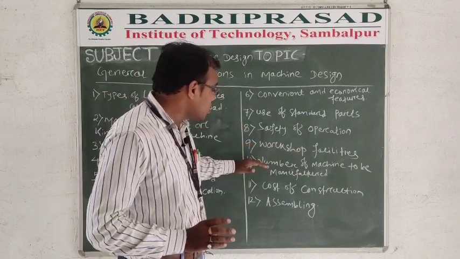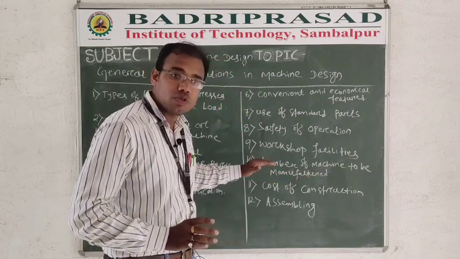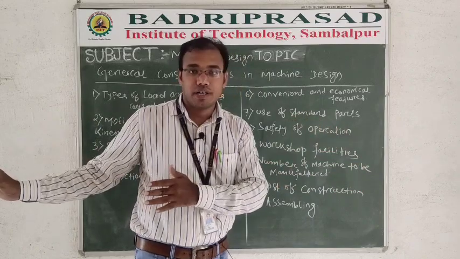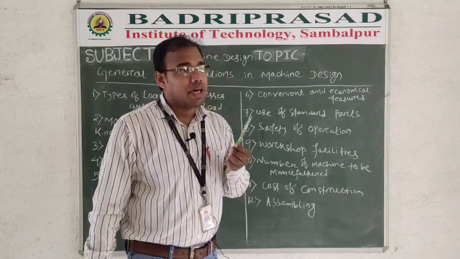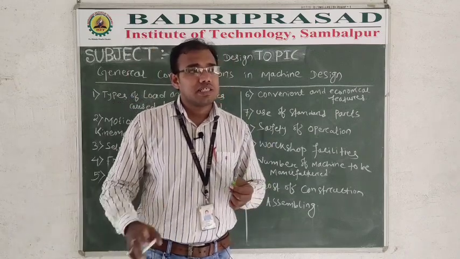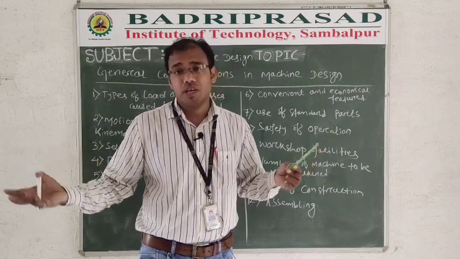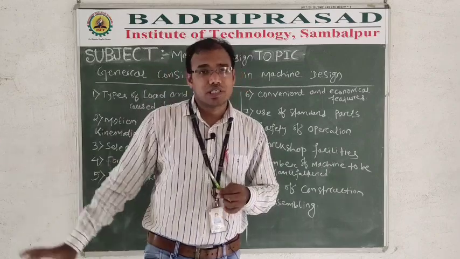In the 10th number, we will consider the number of machines to be manufactured. According to the number of products, we have to set up our unit, right? Suppose you are thinking about the pen, it is a mass production. In a single time, there is a production of a huge number, 100, 200, 500, 1000, maybe 1 lakh also. So for that, a mass production unit is required.